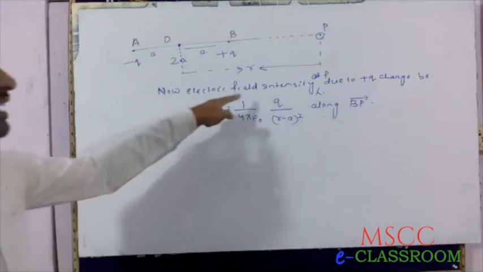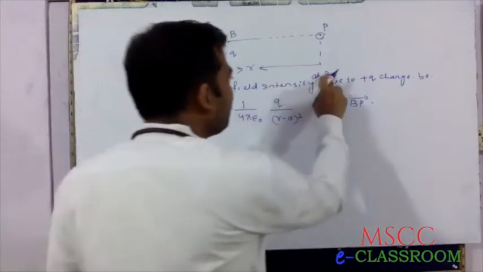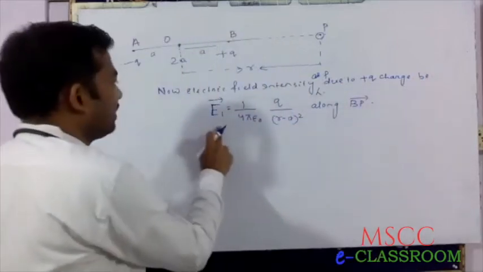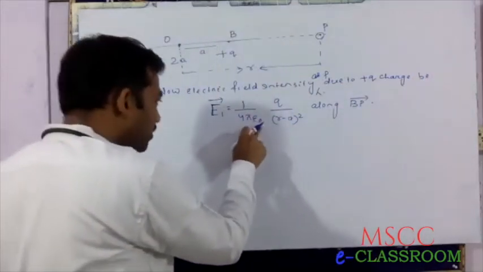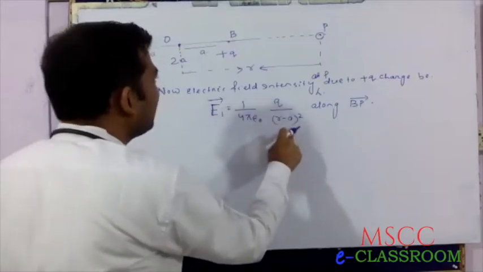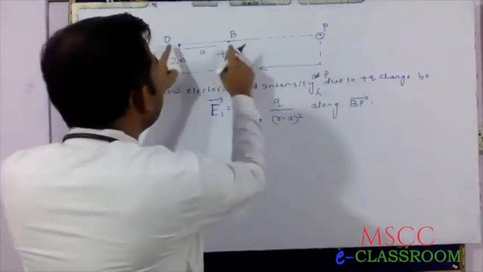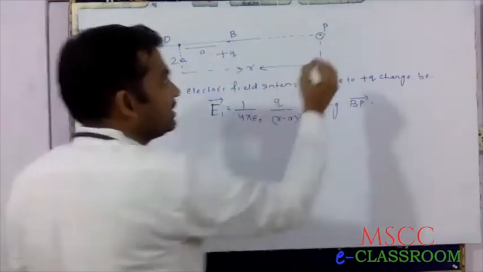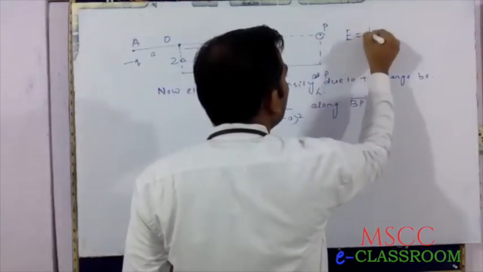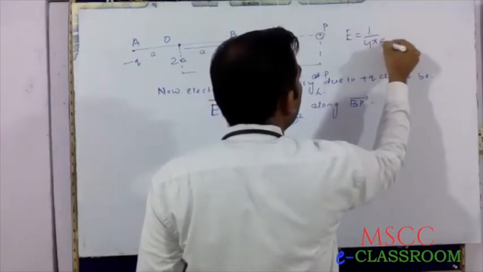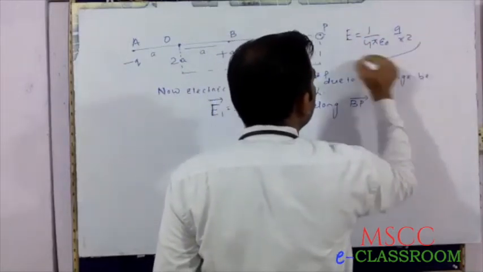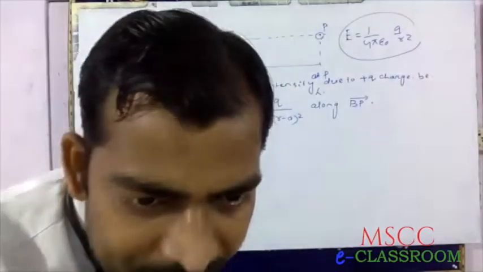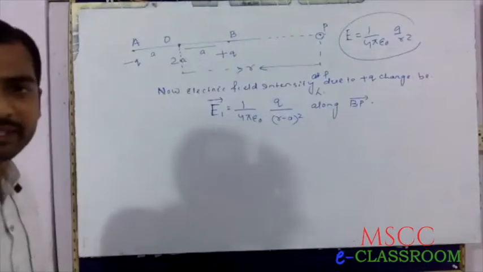Now electric field intensity at point P due to plus q charge at B, E1, is 1 by 4 pi epsilon naught, q by r squared. This is r, this is a, therefore this is r minus a. The formula is generally E equals 1 by 4 pi epsilon naught, q by r squared, the formula for electric field intensity.